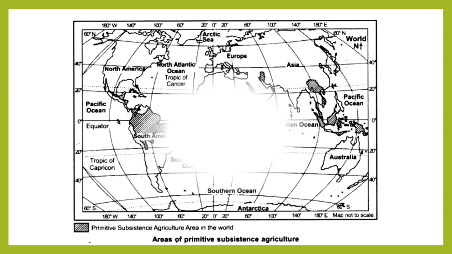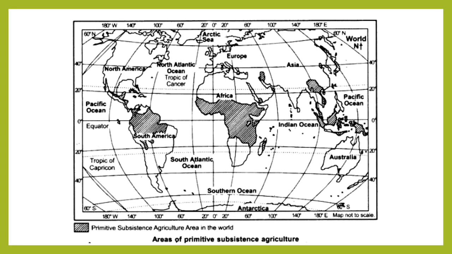Now we are going to talk about which continents use slash and burn farming. You can see some parts of South America, Africa, some parts of the Pacific Ocean areas above Australia, and some parts of China. They are all using primitive subsistence agriculture. It means the slash and burn method.